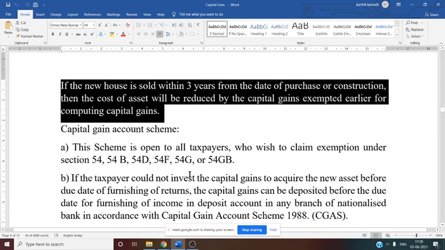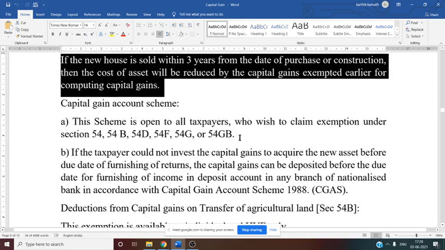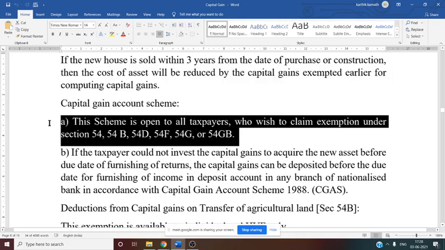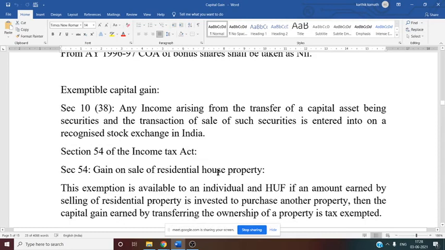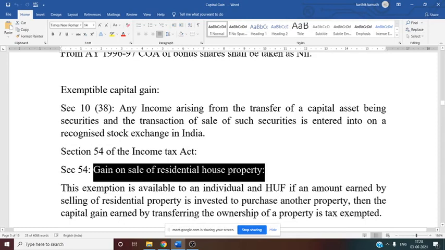Then the Capital Gain Account Scheme. Now for the CGAS scheme, they have mentioned some rules. See this, the scheme is open for all taxpayers who wish to claim the exemption under section 54, section 54B, section 54D, section 54F, section 54G or section 54GB. Now section 54 we know is for residential house. So here we have discussed section 54, gains on sale of residential house property.